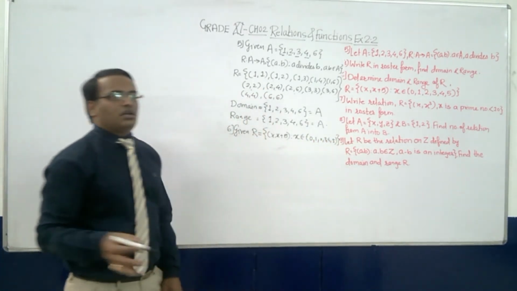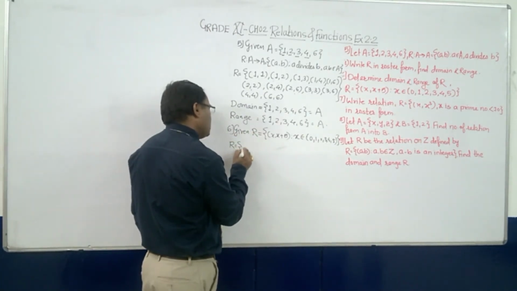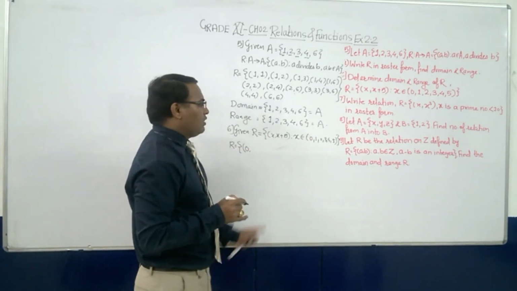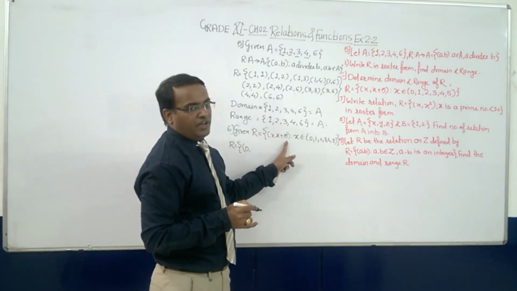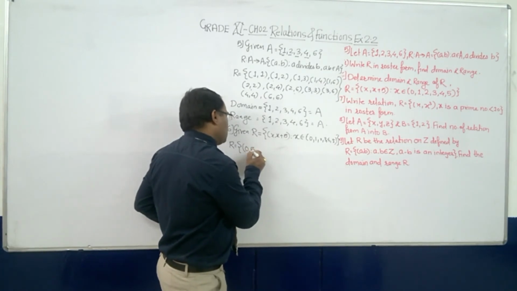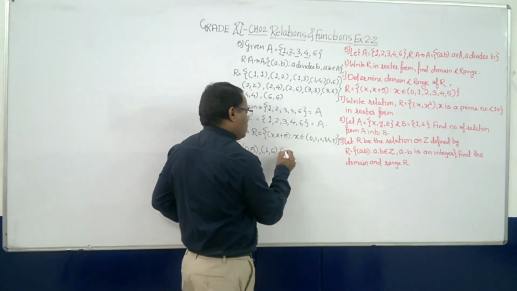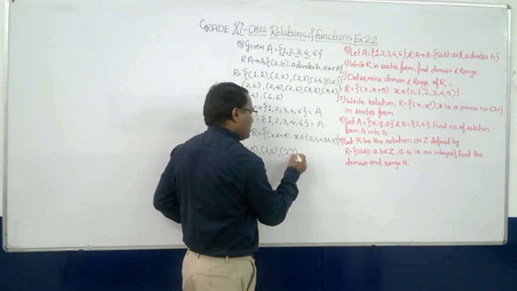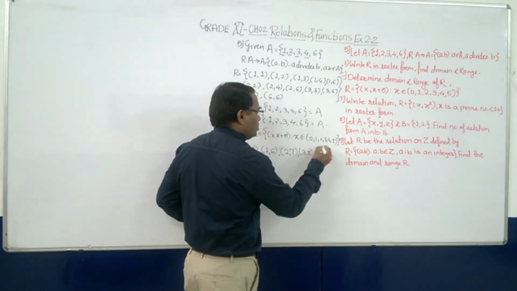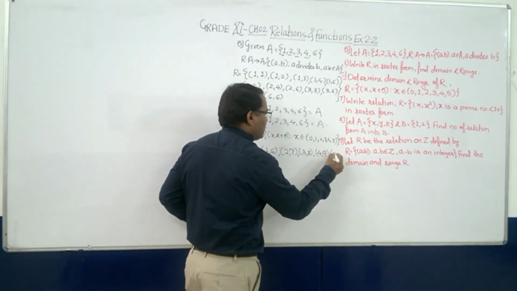Now the elements of the relation will be (x, x + 5). You take x as 0: 0 plus 5 is 5. Now take 1: 1 plus 5 is 6. Take 2: 2 plus 5 is 7. Take 3: 3 plus 5 is 8. Take 4: 4 plus 5 is 9. And then 5: 5 plus 5 is 10.